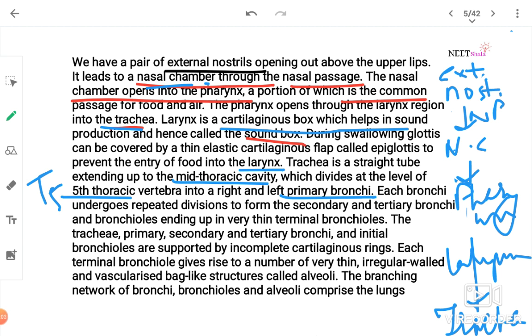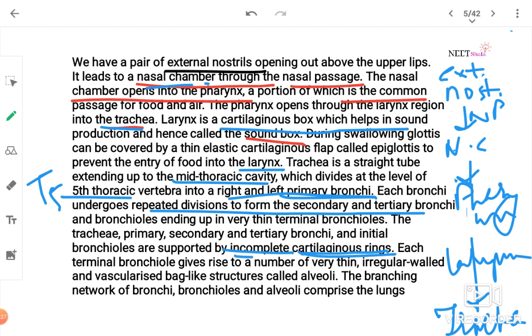Each bronchus undergoes repeated division to form secondary and tertiary bronchi and bronchioles, ending up in very thin terminal bronchioles. The trachea, primary, secondary and tertiary bronchi and initial bronchioles are supported by incomplete cartilaginous rings.